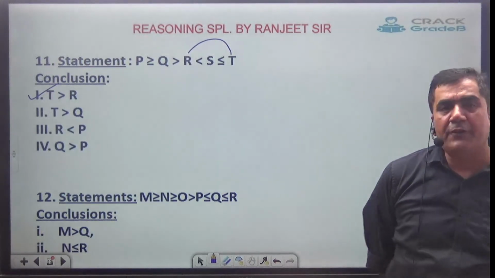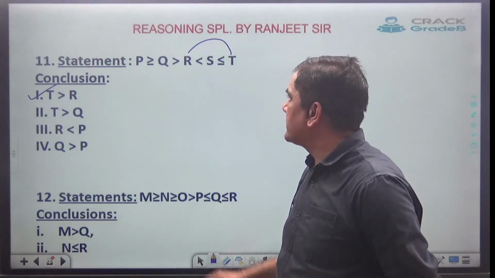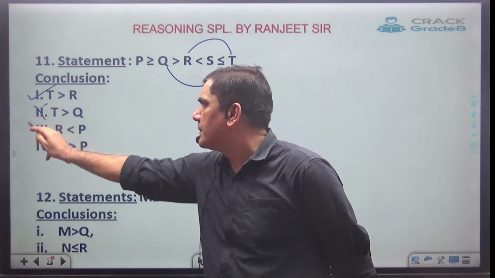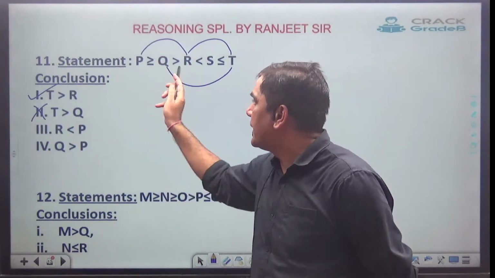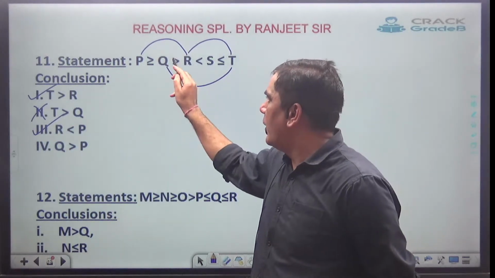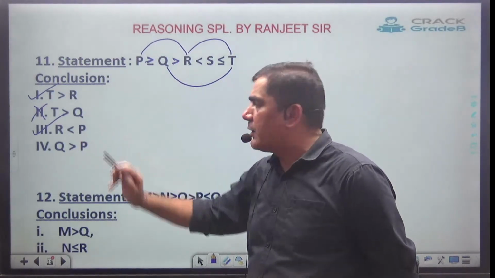Simply you have to see the face and then mark the answer. Next one, T and Q. Both the faces have come. Wrong. R and P. All the faces are towards P and equal to is not there. Correct. Just see R and P, all the faces are towards P. And since equal to is not there, equal to should not come.